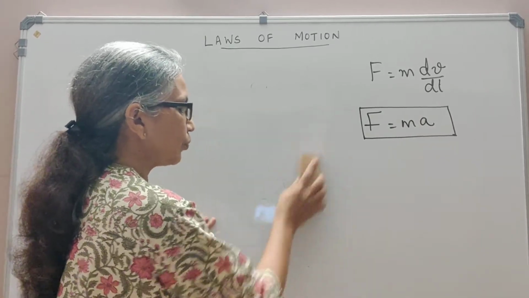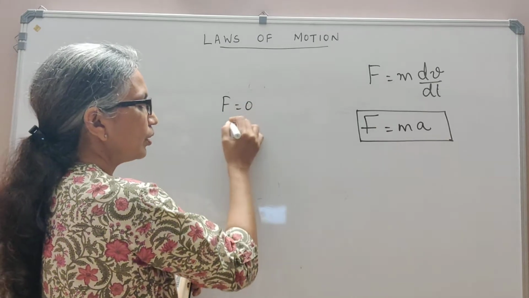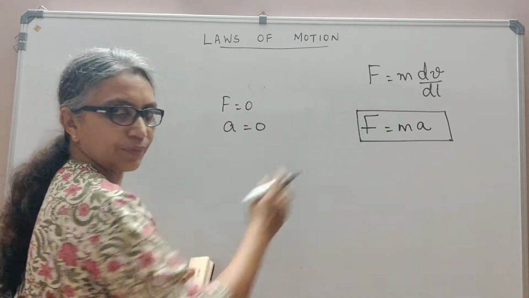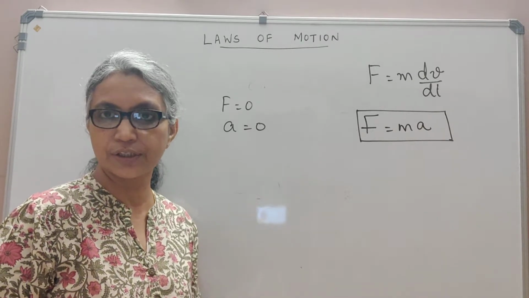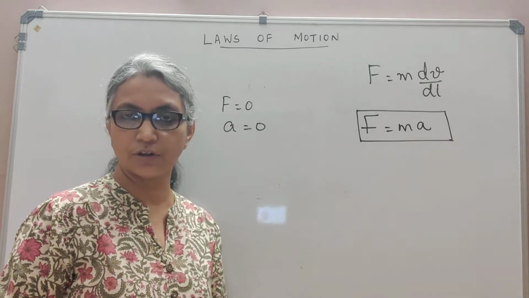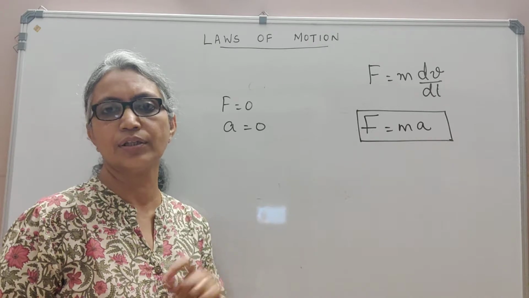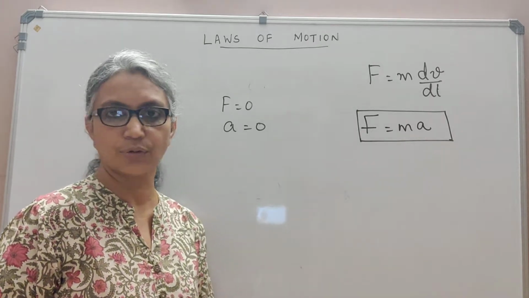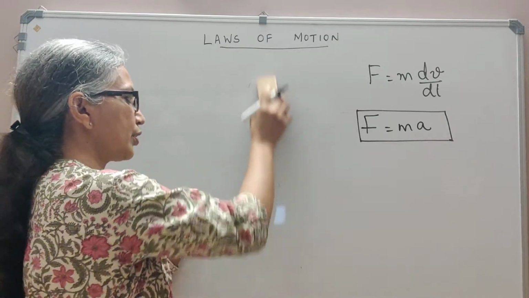So, the first point that we will discuss here is, if this F is equal to 0, then it implies that acceleration is 0 from this formula. So, this is consistent with Newton's first law, where we said that if the net external force acting on a body is 0, the body will have no acceleration. It will continue in its state of rest, or it will continue in its state of uniform motion. So, Newton's second law is consistent with Newton's first law.